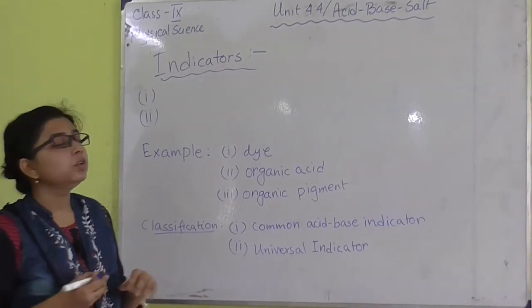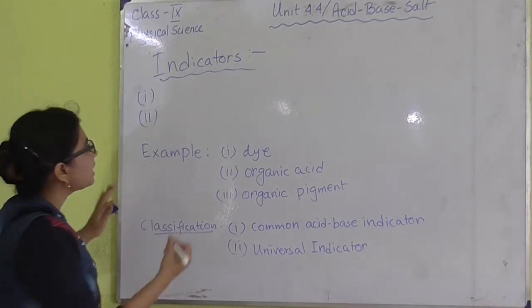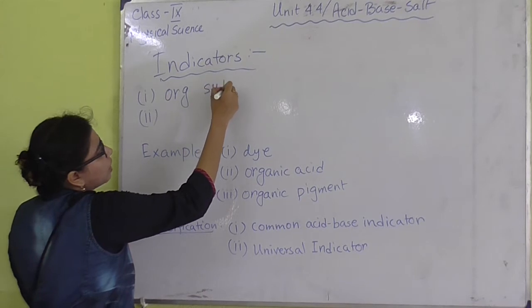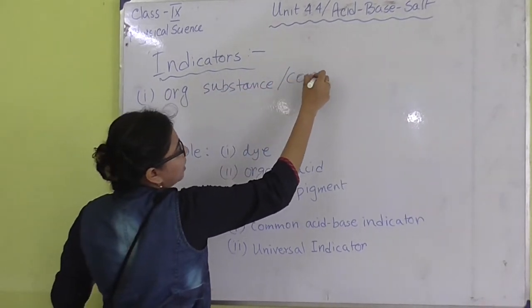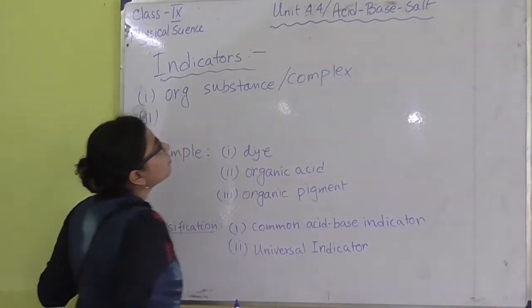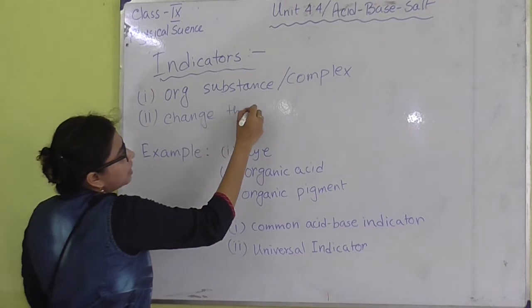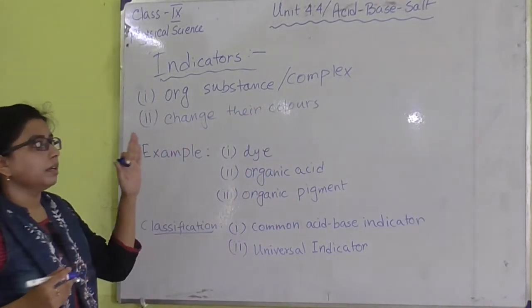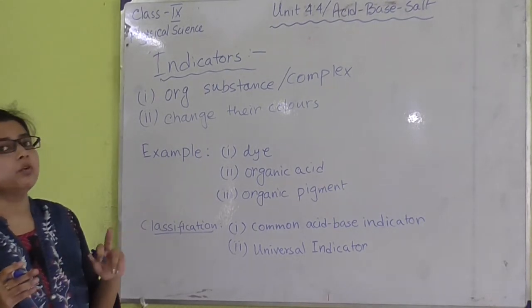Next we have to know about the indicators. Now what are indicators? Indicators are basically some organic substance, or you can say organic complex, which can change their colors in presence of some specific concentration of H plus and OH minus ion.